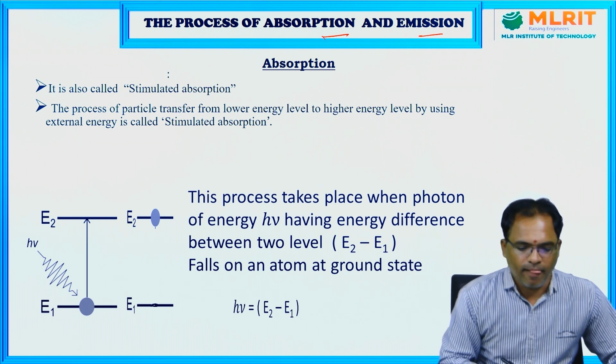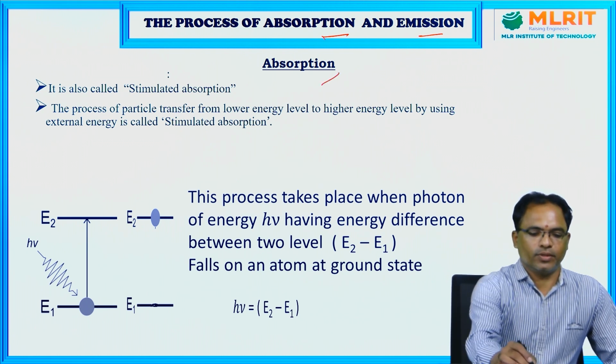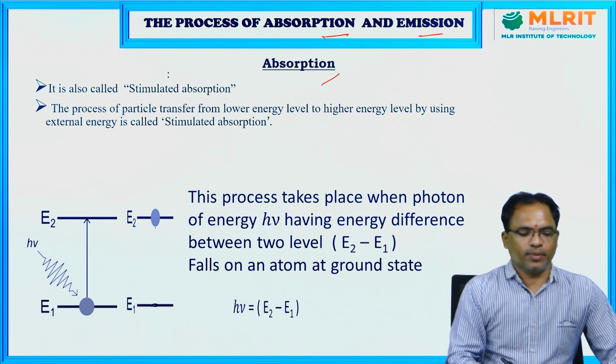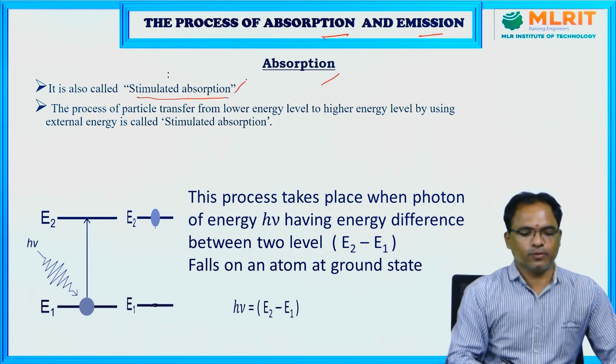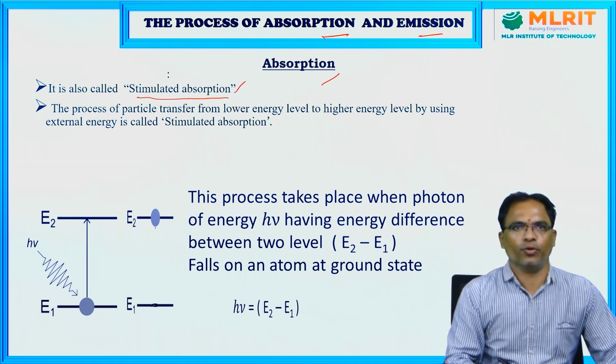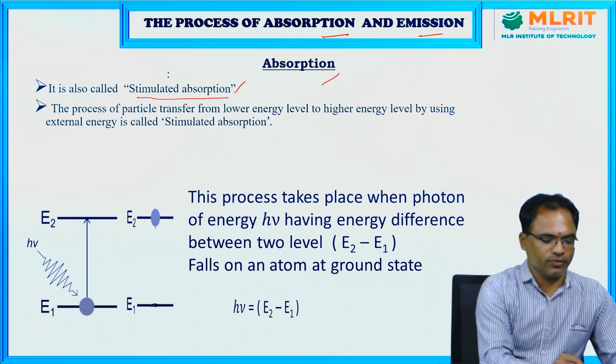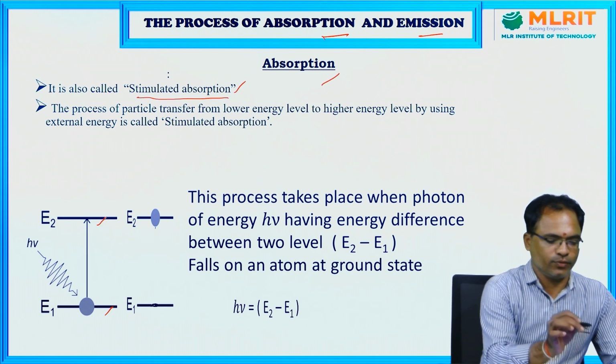First of all, I am going to explain the process called absorption. Absorption is also called stimulated absorption. I am going to tell you why it is called stimulated. To study this, first consider the two energy levels, E1 and E2.